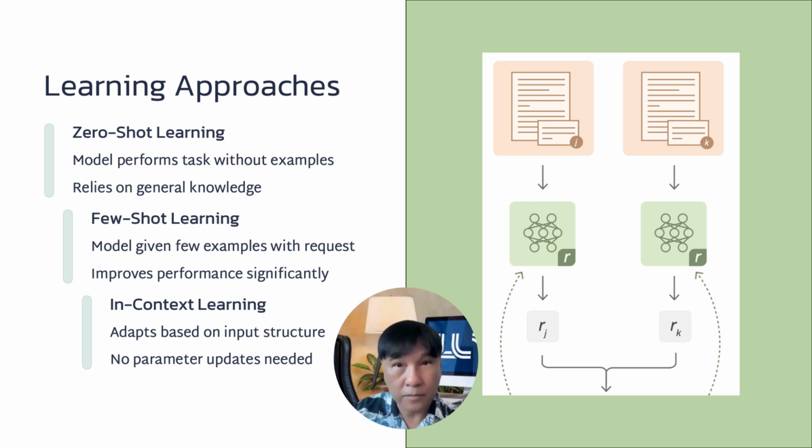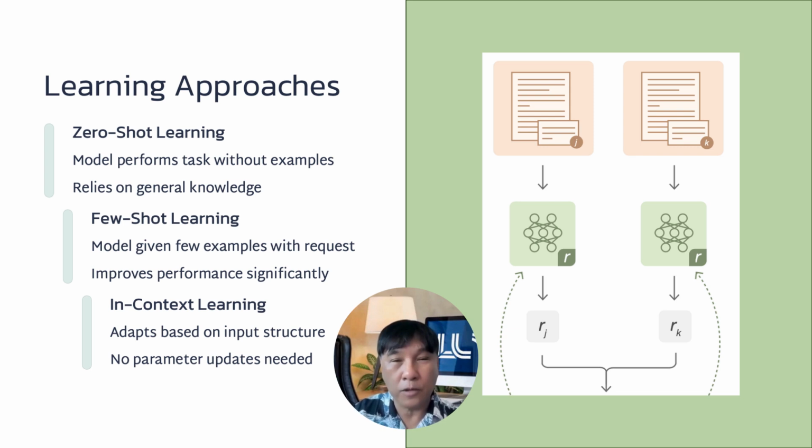Another important concept is the way users prompt or instruct these models. In zero-shot learning, the model is given a task without any prior examples, relying solely on its general knowledge to perform the task. For instance, asking an AI to summarize a passage without any indication of how summaries should look. Few-shot learning, on the other hand, involves giving the model a few examples of the task along with the request. This can significantly improve performance, as the model draws from the demonstrated patterns.